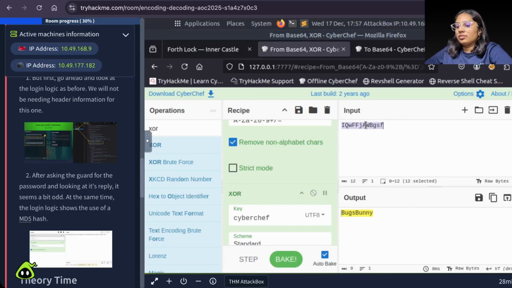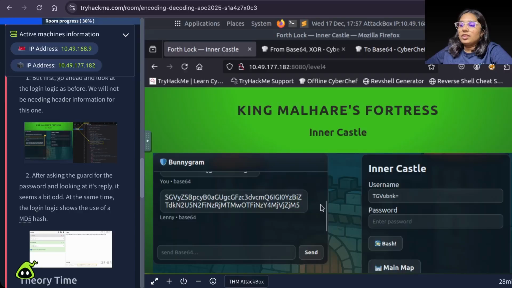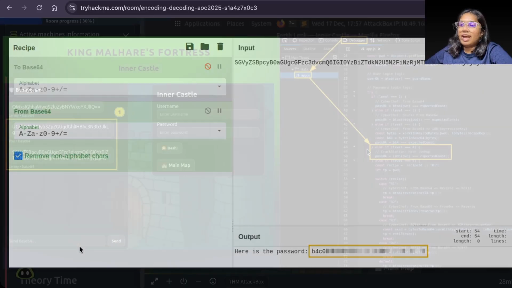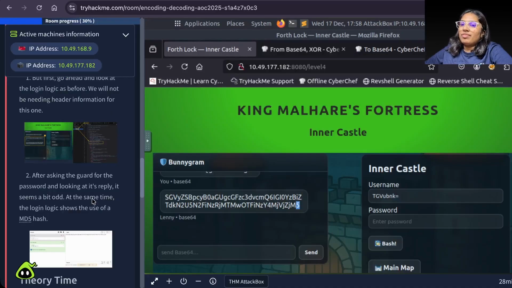Sorry. Says something MD5 at the end. And also here we had crack station hash lookup. It is MD5. The password is converted into an MD5 hash.